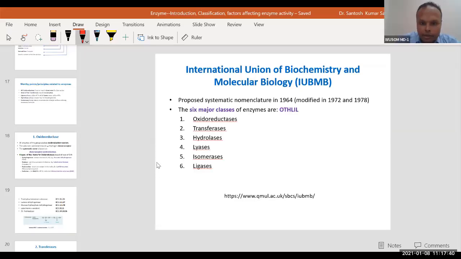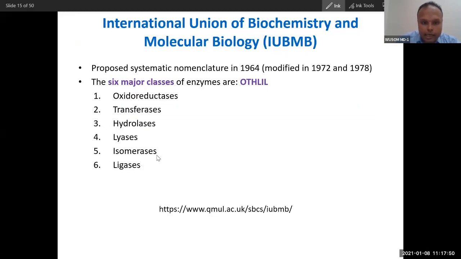So lyases have 1, 2, 3, 4, 5, 6, and ligases have 1, 2, 3, 4, 5, 6, 7. So ligase has a higher number of letters. Therefore, you assign ligase the higher number, 6. Lyase has fewer letters. That is why you assign it the number 4.